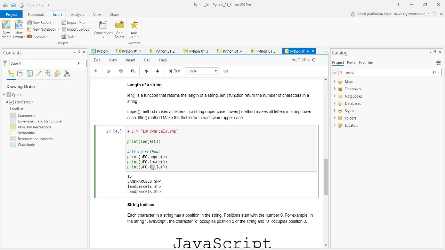Then what is the title method of strings? It makes the first character of each word capital. And since I have a dot here, it thinks that it's a new word. So S is capitalized and L for land parcels is capitalized. So go change that to whatever you like and practice with it. Let's add something to it. Geography. Let's change it, and let me change that to this.